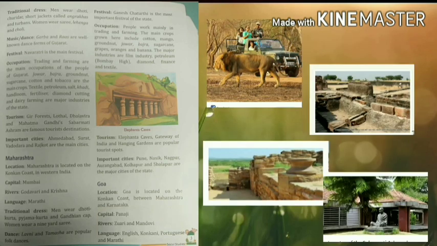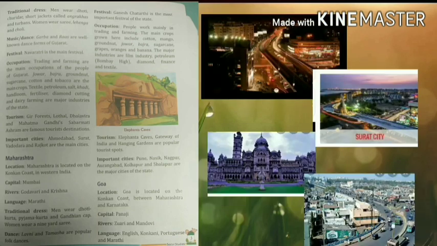Regarding tourism. Some of the famous tourist destinations are Gir Forest, Lothal, Dholavira and Mahatma Gandhi's Sabarmati Ashram. Now the important cities. The main cities of this state are Ahmedabad, Surat, Vadodara and Rajkot. Okay, so this is all about Gujarat.